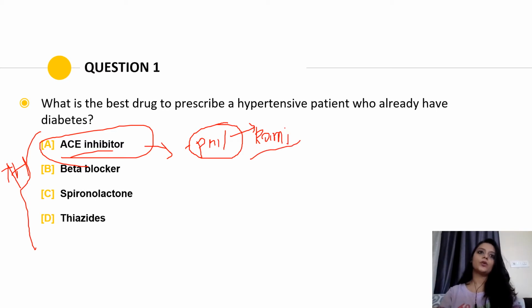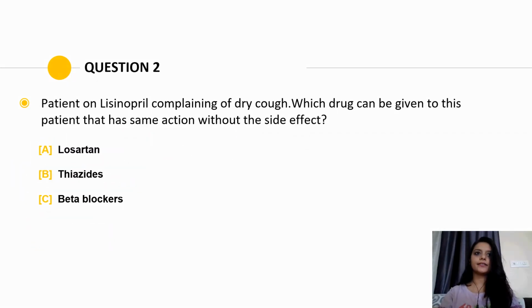Again, as I said, there are many drugs, but here the answer is ACE inhibitors. We also have options like beta blockers, spironolactone and thiazides. I can discuss all these options in coming slides. Moving on to the next slide.